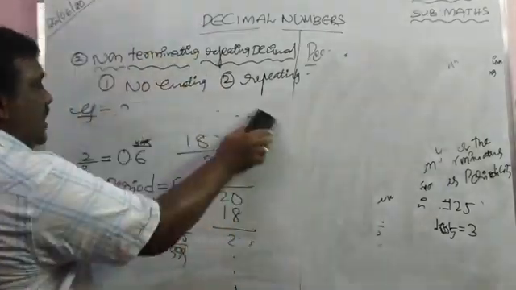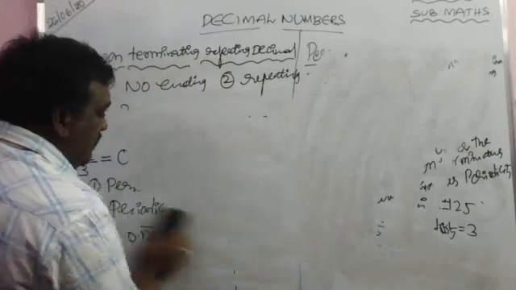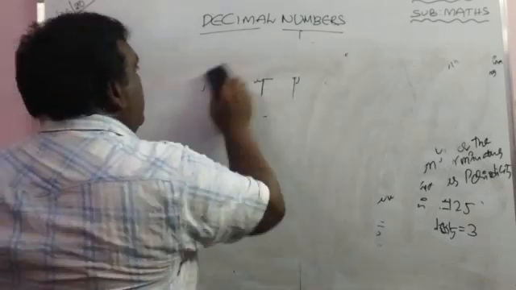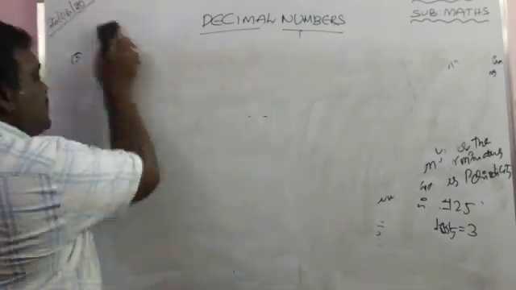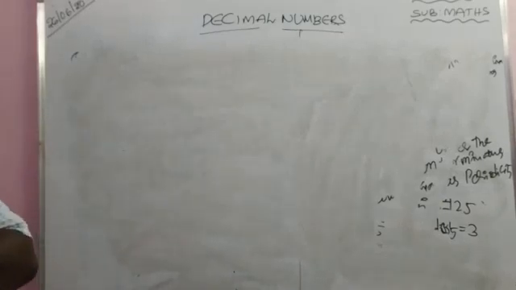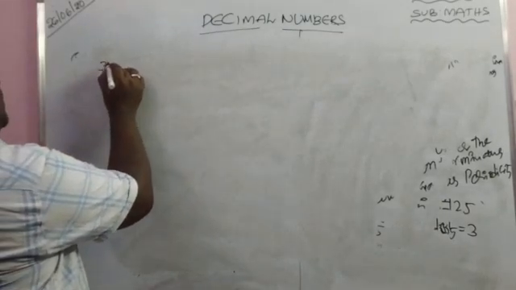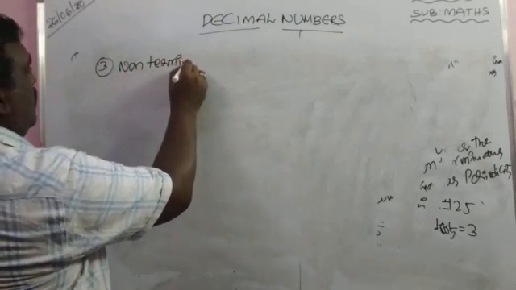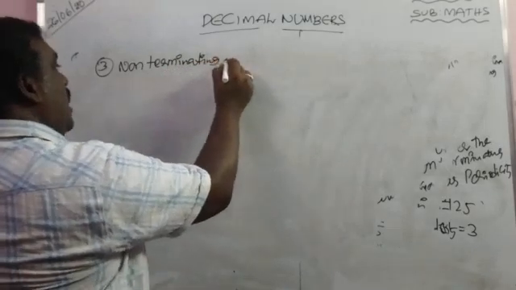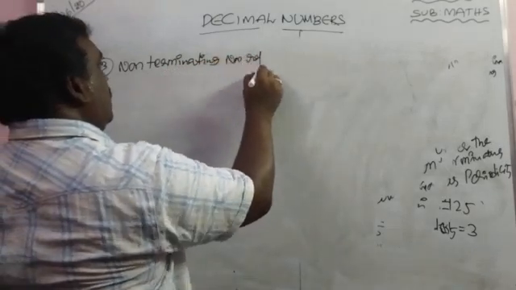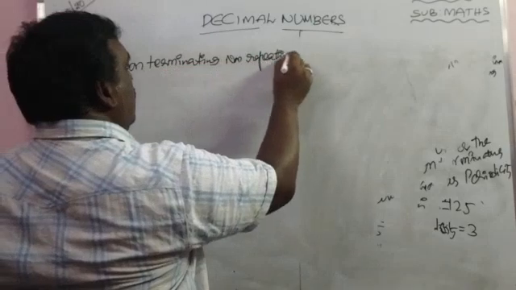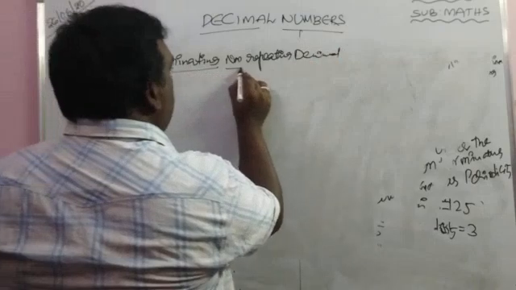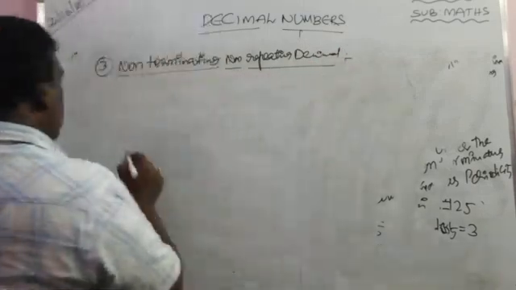Next one, non-terminating non-repeating decimal. Non-terminating non-repeating decimals have two conditions.